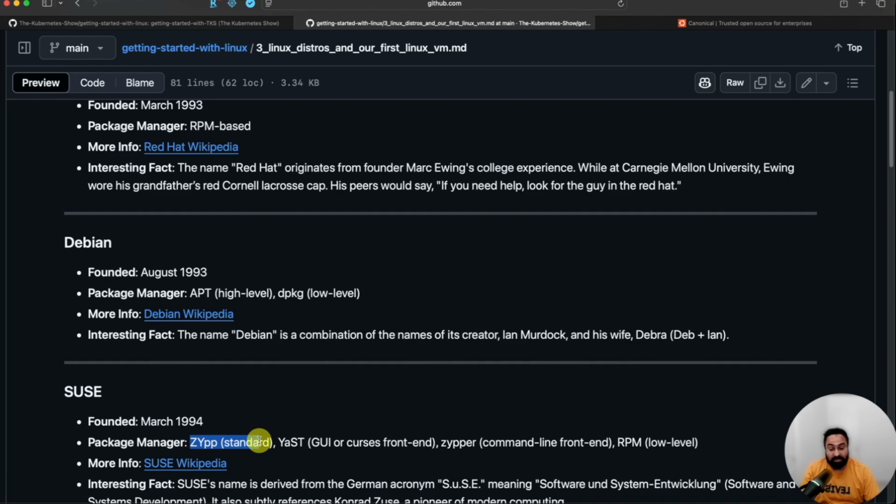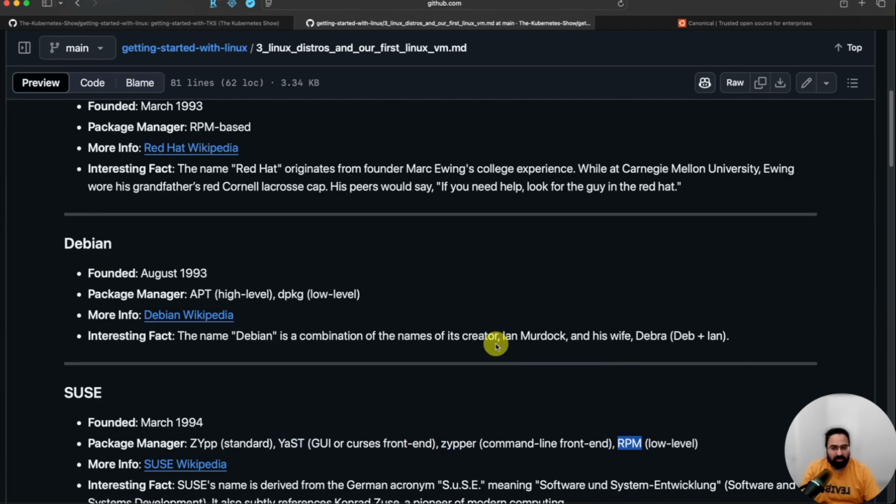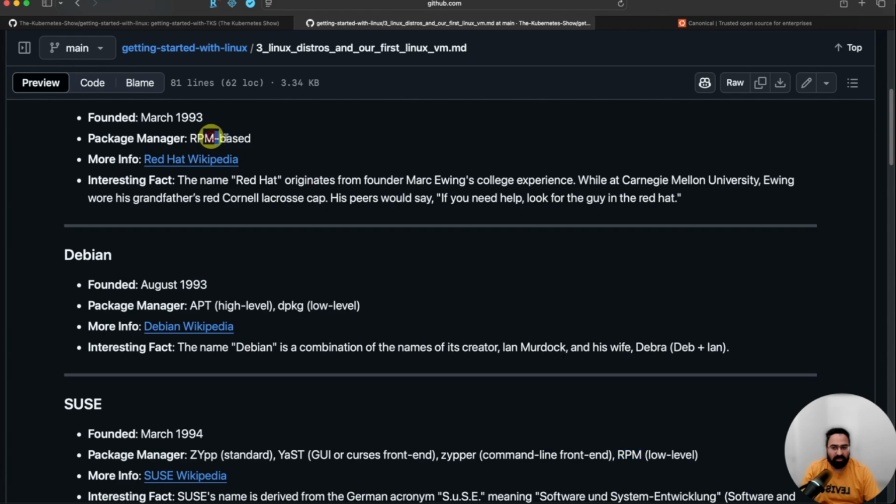They have Zipper, that's what it is called, and they have YaST, yet another setup tool. I think that was the name, but anyways. So YaST is there, Zipper is there, and at the low level it uses the same thing that Red Hat uses, the Red Hat Package Manager. The files that it uses to package things together, that is RPM.